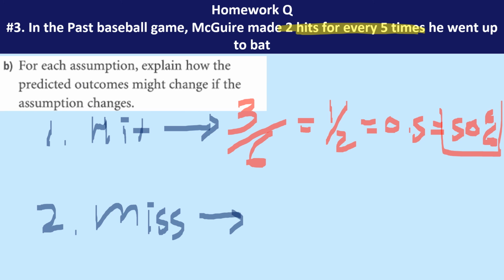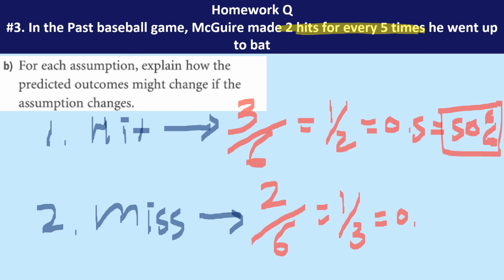The experimental probability went up. On the other hand, if McGuire missed the next bat, then the number of attempts changed from 5 to 6, but the hits still remain as 2. That's 1/3, 0.333 repeating, which is about 33%.